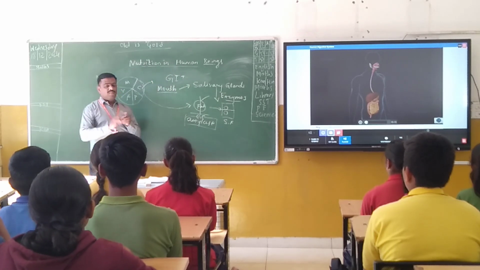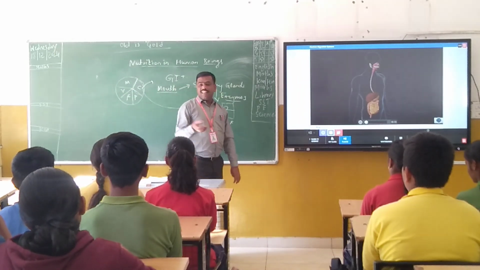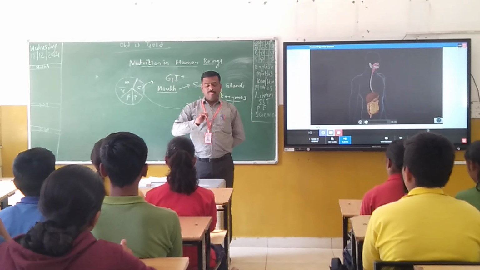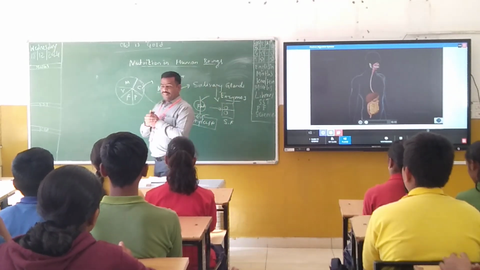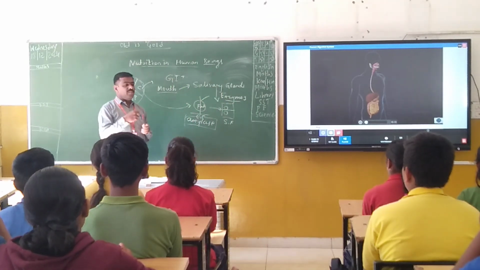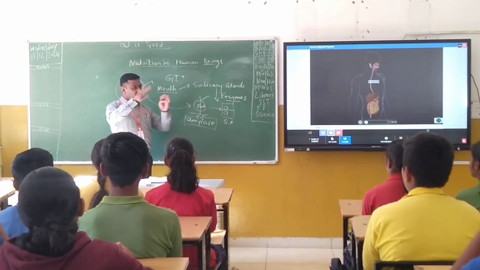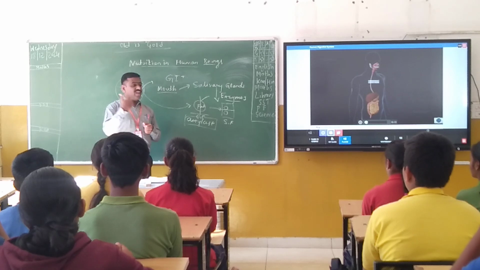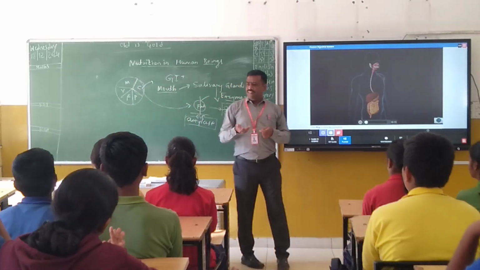Now in the mouth, we are able to find both types of digestion, that is physical digestion as well as chemical digestion. Even for the physical digestion purpose, we have different types of teeth. That's why human beings are considered heterodont. Heterodont refers to having a variety of teeth. You know already we have incisors, canines, premolars, molars, different types.